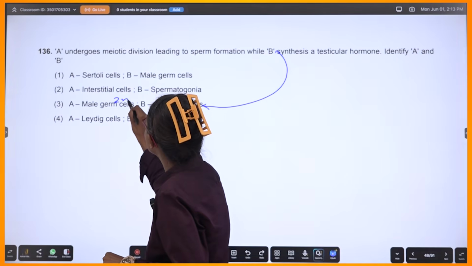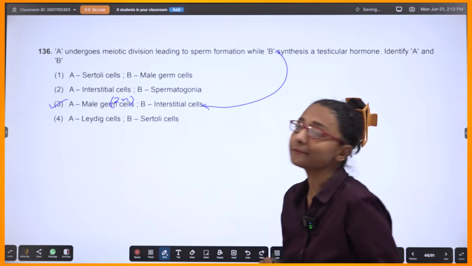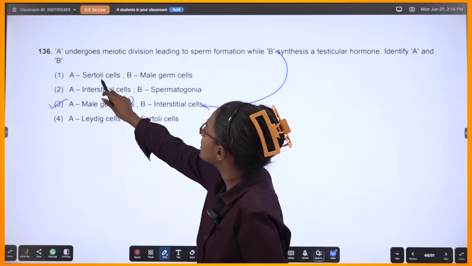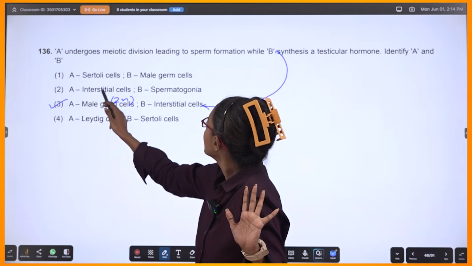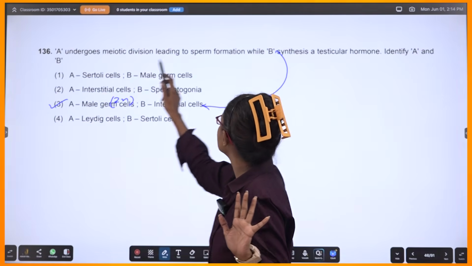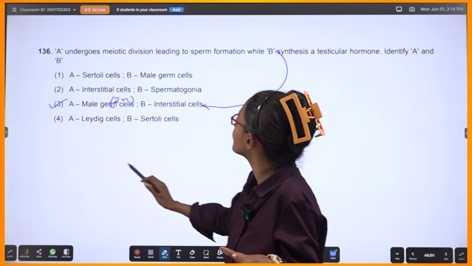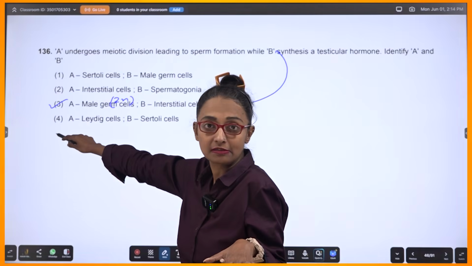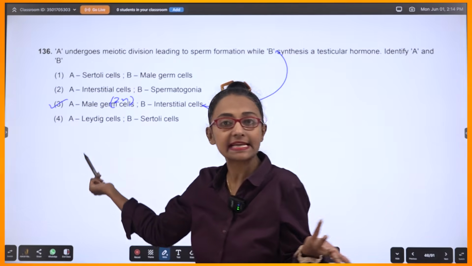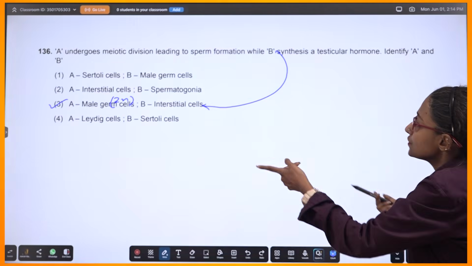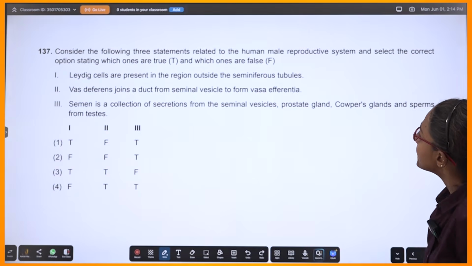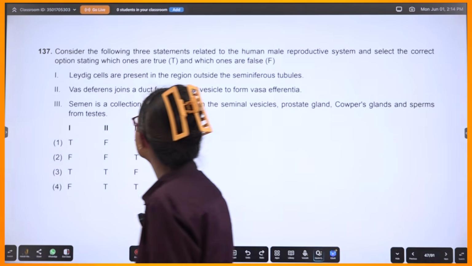So male germ cells are 2N. Sertoli cells are for nourishment, so I'm not wasting your time. You can't put A as interstitial cells because they are saying B is supposed to synthesize testosterone for you. A I cannot take, again, interstitial cells and Leydig cells are the same, so I can't take that. So option 3, okay? Let me see.